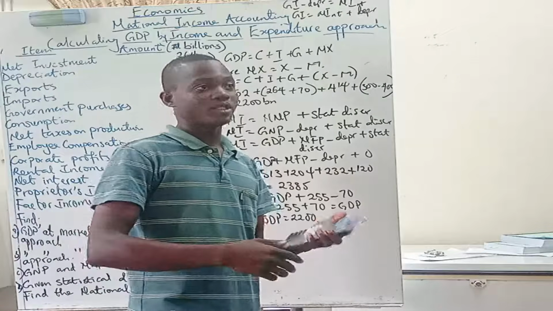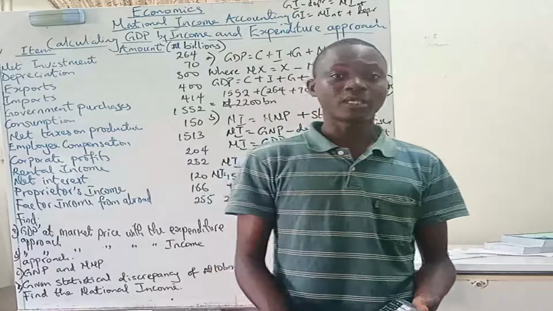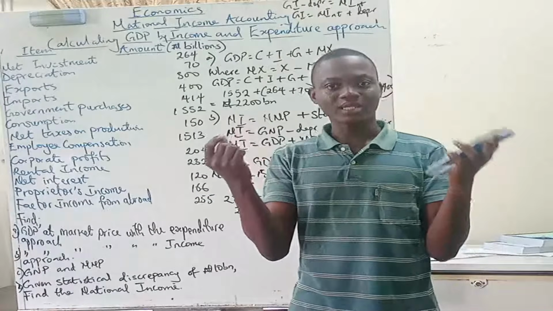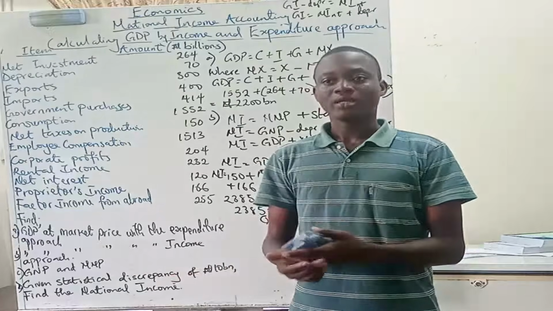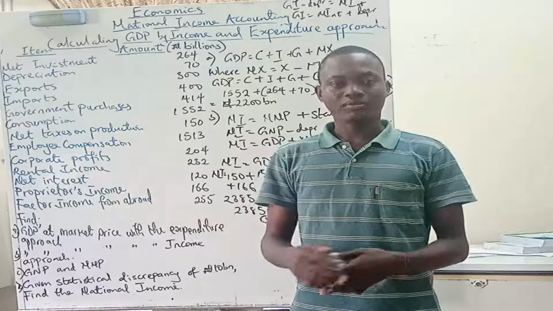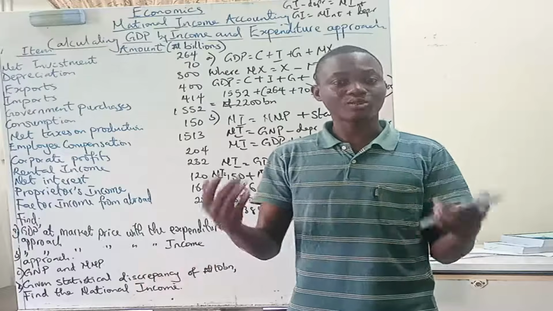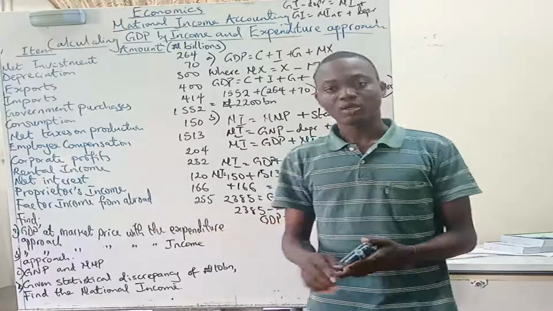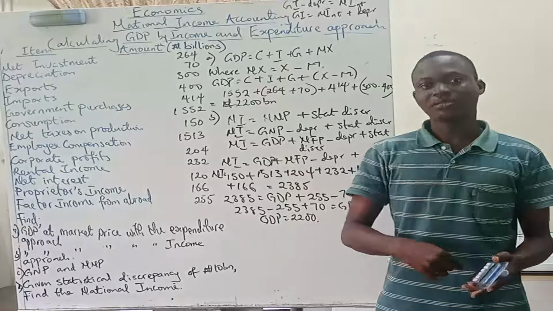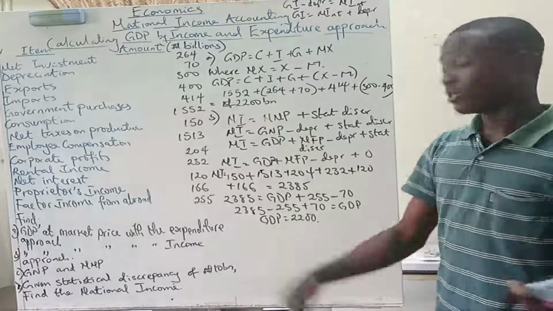Corporate profit already includes the part that is distributed and the part that is not. Someone like me could set a question like that for my students. So what you need to pick is corporate profit and leave the retained earnings alone, because retained earnings is already a part of corporate profit.